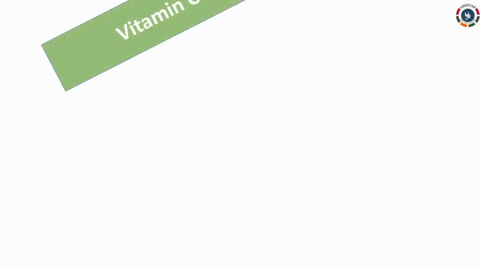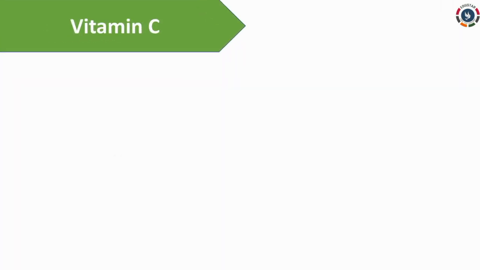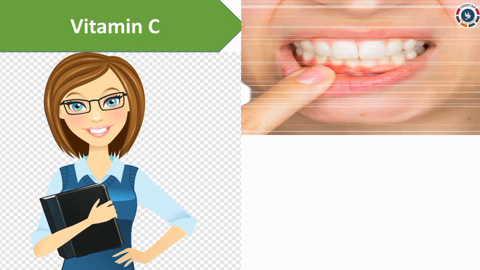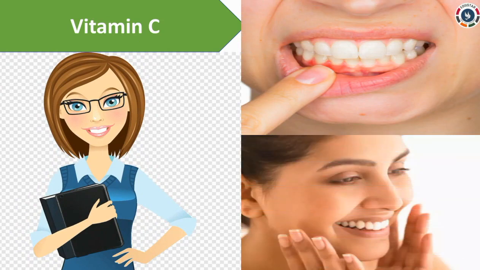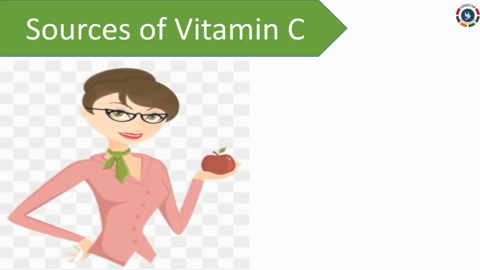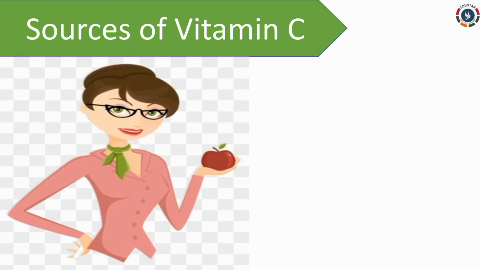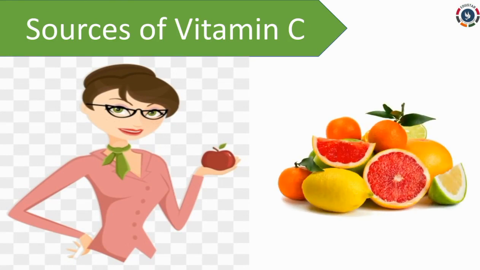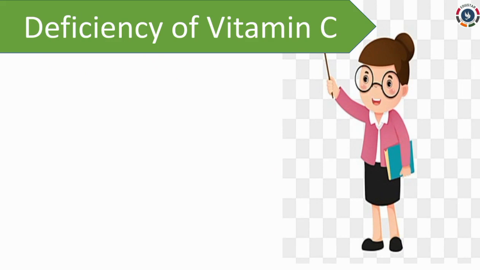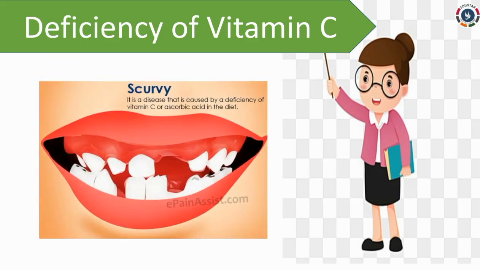Next, vitamin C. It helps the body to absorb iron. It keeps gums and skin healthy. Some food sources of vitamin C are citrus fruits like oranges and lime, and tomatoes. Lack of vitamin C creates skin diseases and loose teeth also. This disease is called scurvy.